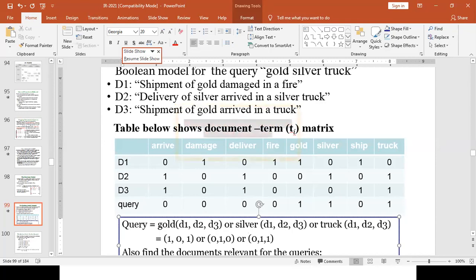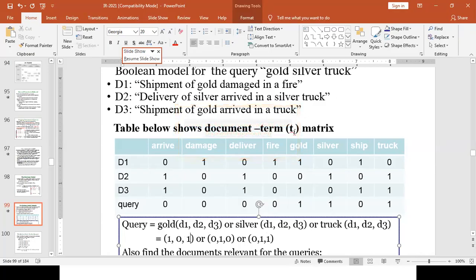So we ignore the query weights. We concentrate on the binary weight we have concerning the appearance of gold, silver, track, which are in our queries, within document 1, document 2, and document 3. So for gold, we have 101.